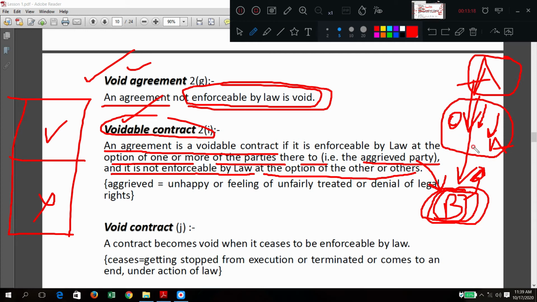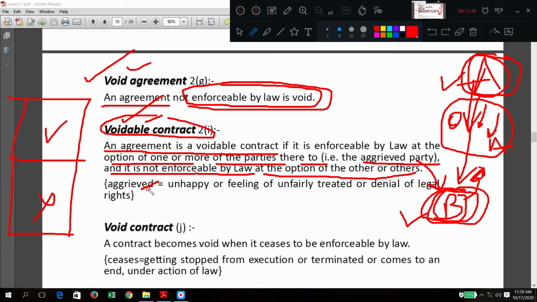And it is not enforceable by law for the other party. Means what? For one party that contract is okay, for another party that contract is not okay. So that type of contracts are called voidable contracts.